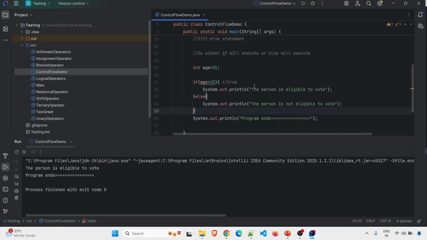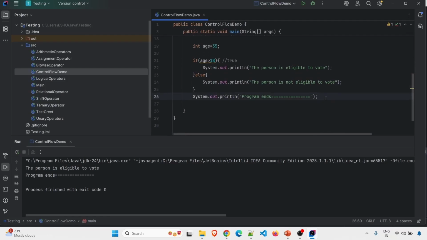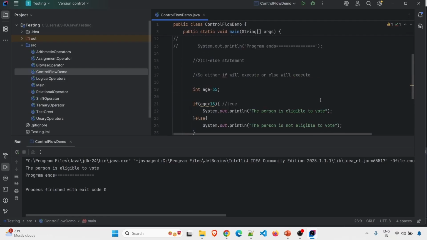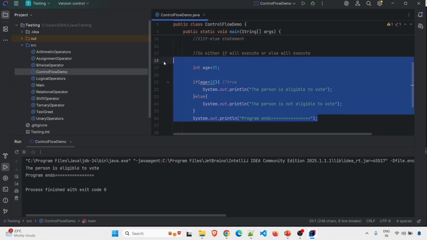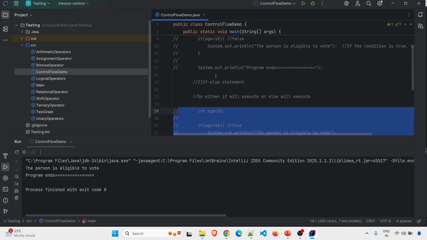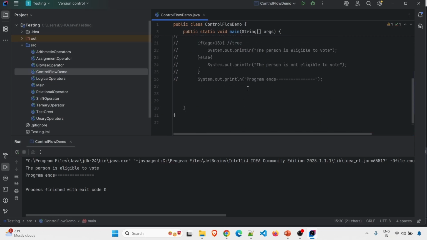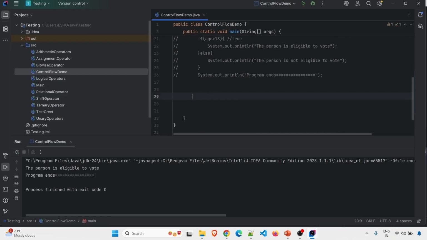So we have seen if statement, we have seen if else statement. Now we will go for if else if statements. So I will just comment this piece of code and we will see the third statement, that is if else if. What is if else if statement? So let's consider an example.